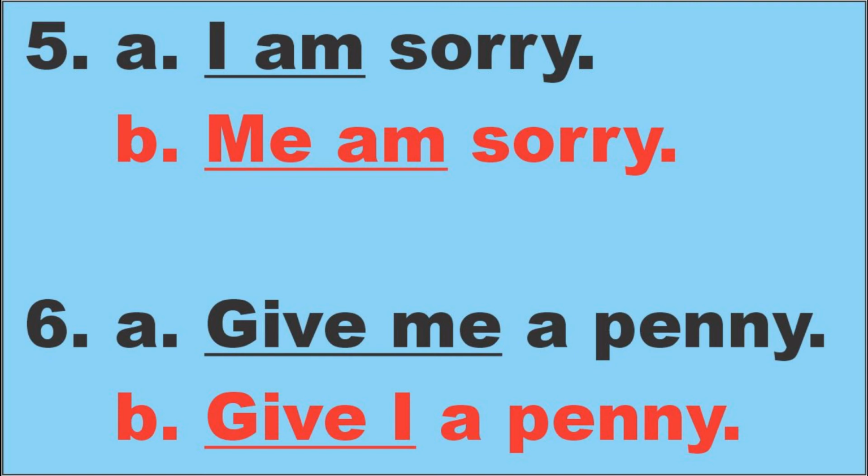Look at line B: Give I a penny. Is I in front of the verb or after the verb? I is after the verb, so it is incorrect, because on the first page I has to be before the verb and me has to be after the verb. So in number 6, line A is correct and line B is incorrect because I is after the verb. Let's go to the next page, please.